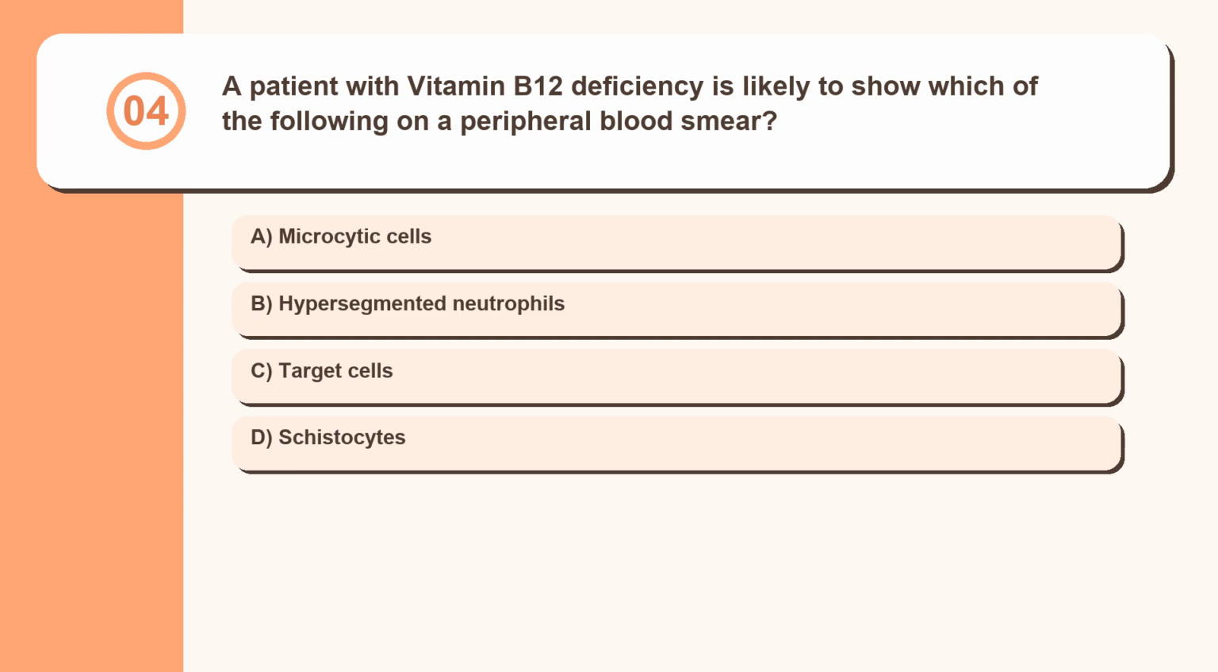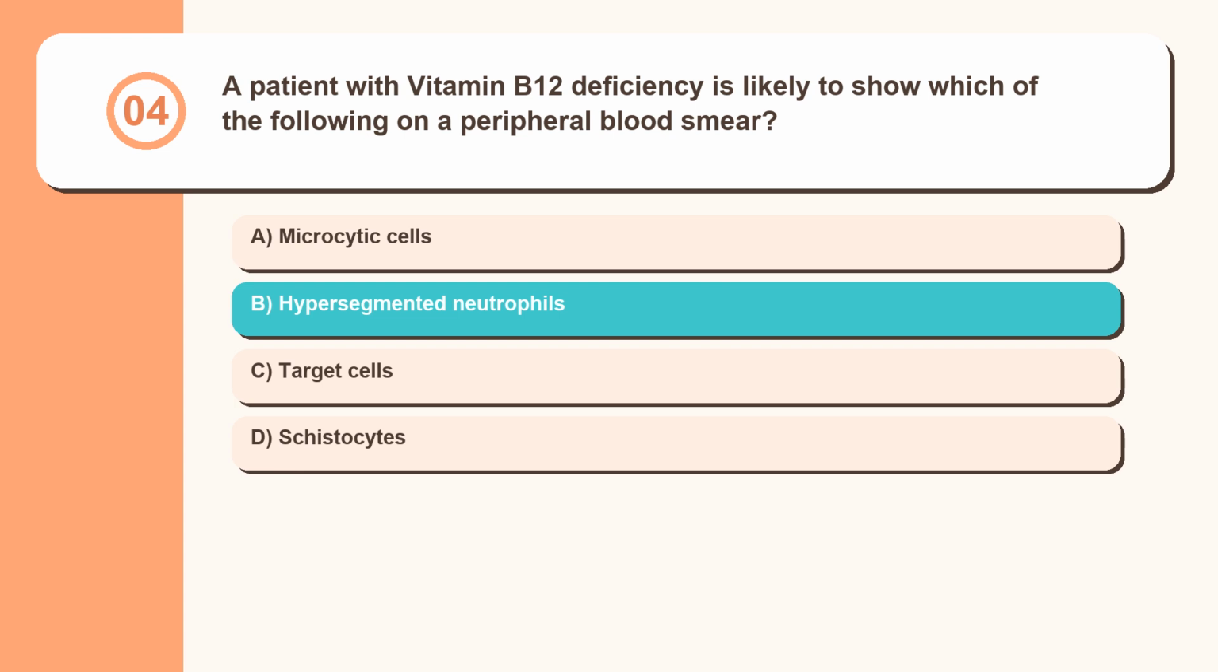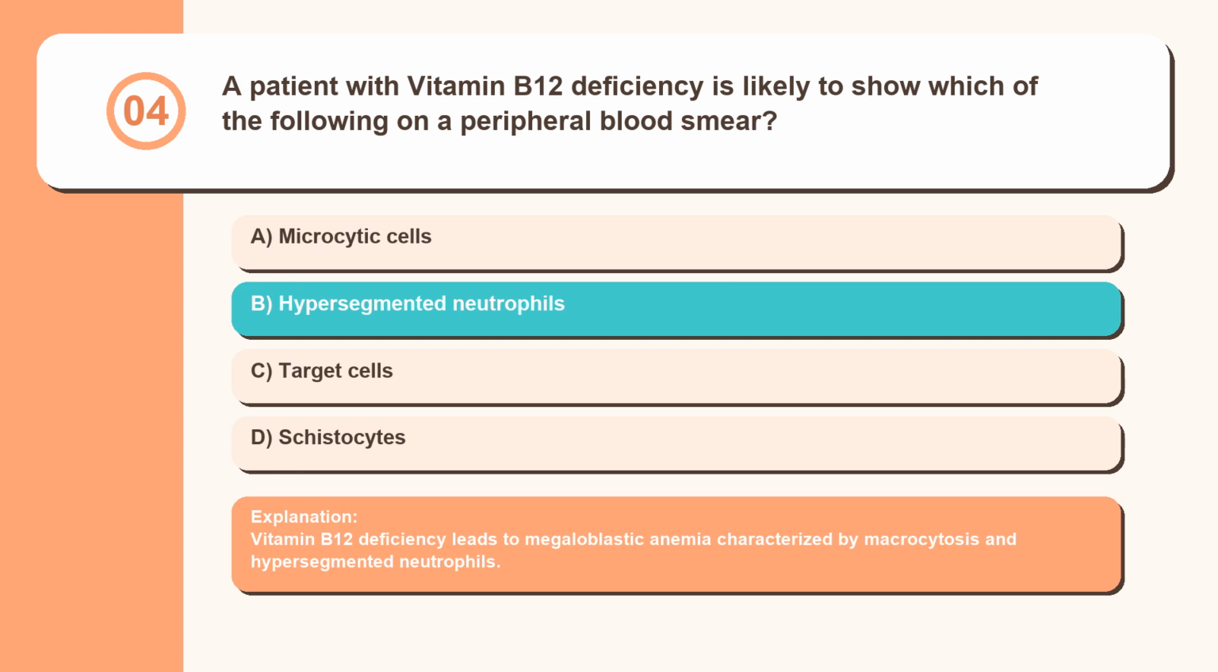Question 4. A patient with vitamin B12 deficiency is likely to show which of the following on a peripheral blood smear? Microcytic cells, hypersegmented neutrophils, target cells, schistocytes. Vitamin B12 deficiency leads to megaloblastic anemia characterized by macrocytosis and hypersegmented neutrophils.